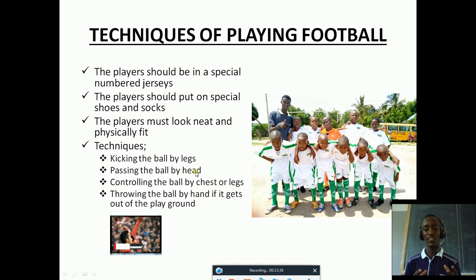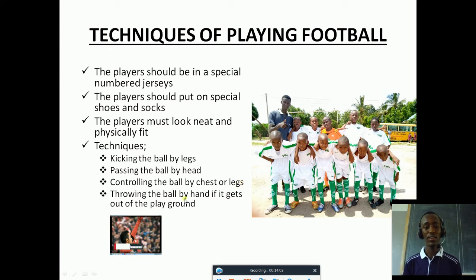When you receive the ball, you can pass it by your head. So that is also a technique for you to play. Another thing is to control the ball by chest or legs. You can control it by your chest, but also by your legs to pass your ball.